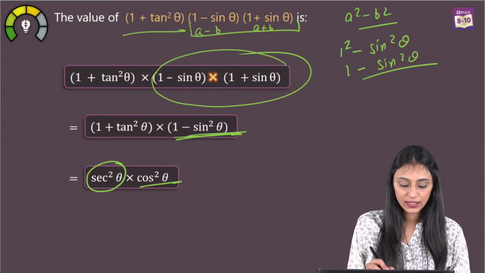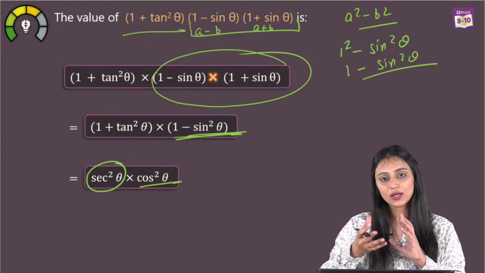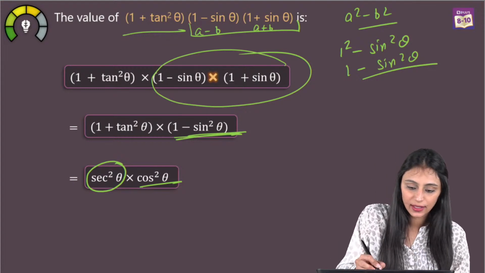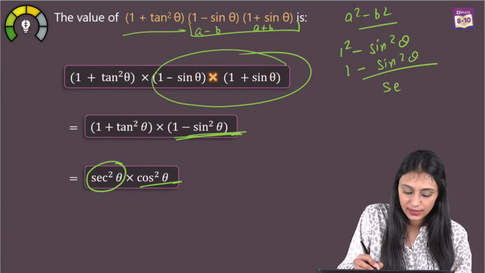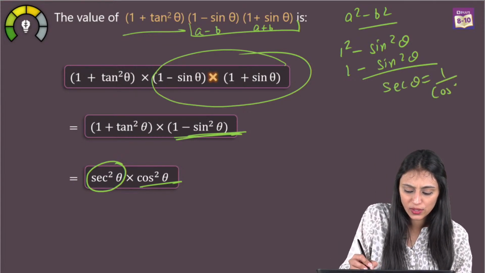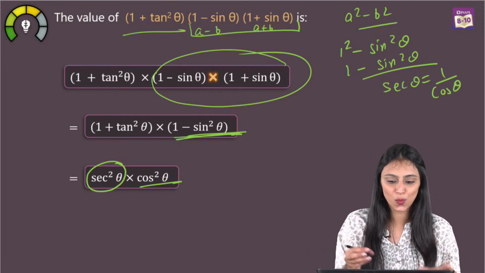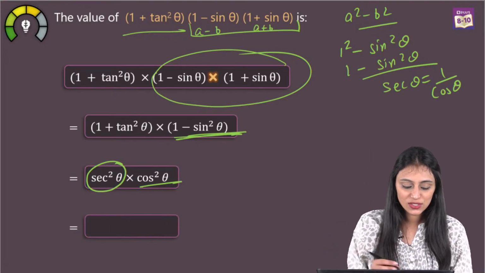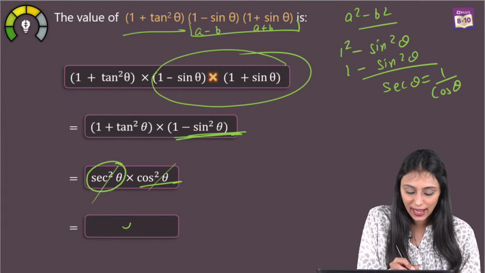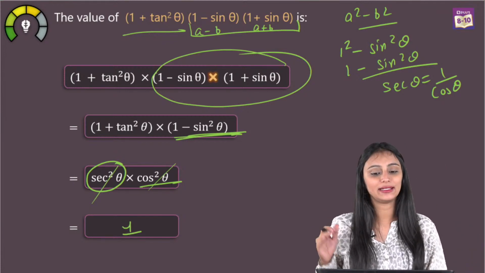So simply we know that sec and cos are reciprocals of each other, right? We can say that sec theta is equal to 1 by cos theta, or you can say cos theta is equal to 1 by sec theta. So simply they will cancel out each other and we will have 1 as the final answer.